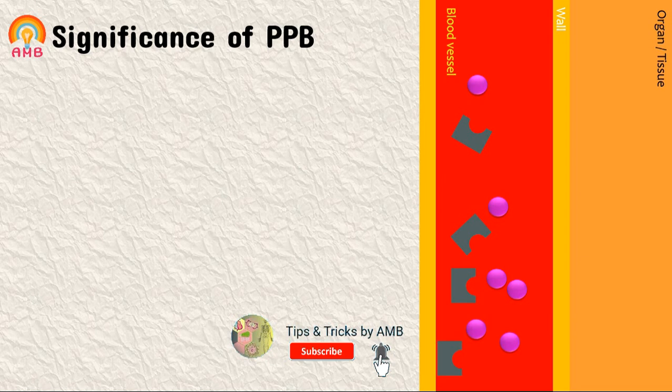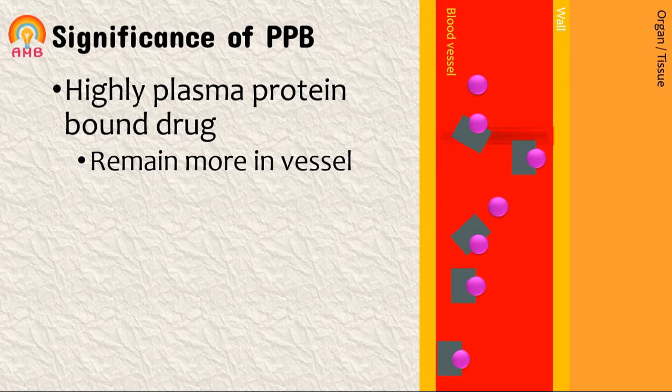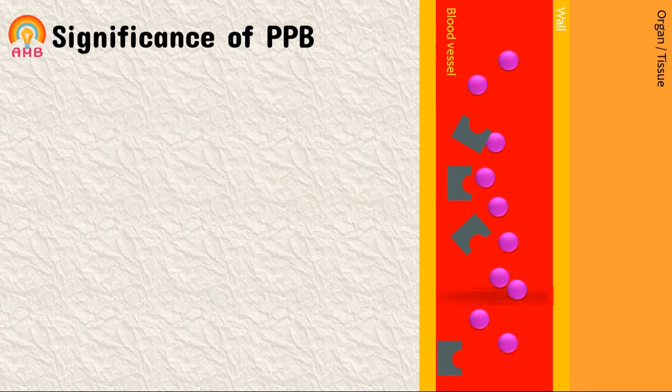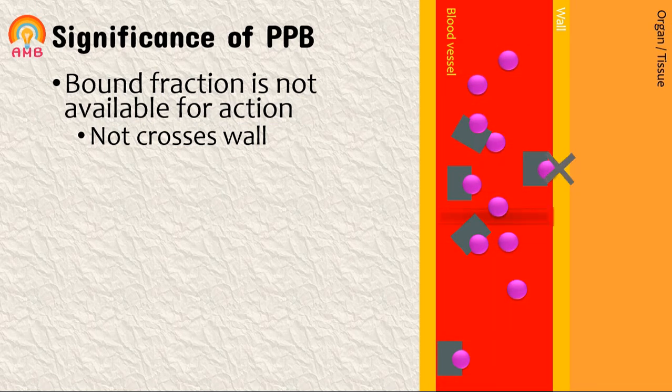First significance is that highly plasma protein bound drugs remain more in vessels and less distributed in tissue. Already some time back we discussed this point, that the drugs which are highly bound to plasma protein remain more in vessel and are less distributed in the tissue. Second, the bound fraction is not available for action as it cannot cross the capillary membrane. Only free drug can cross capillary membrane or vessel wall.